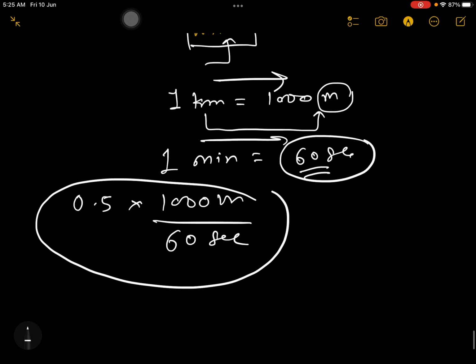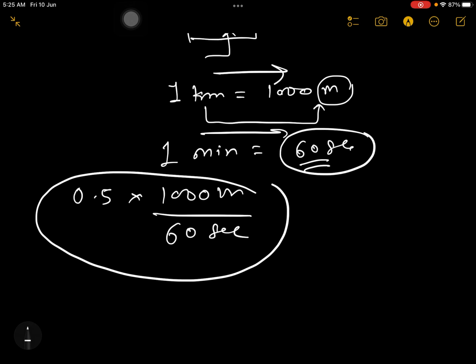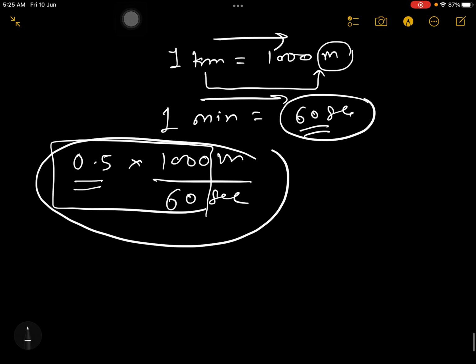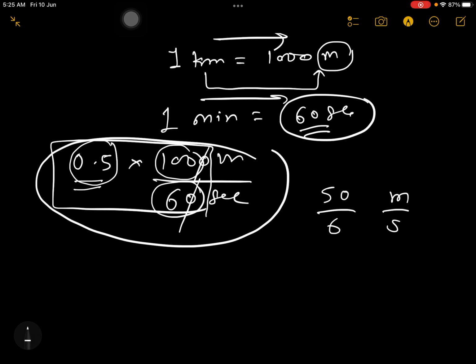Now when you solve these portions, 0.5 and this 60, we can cancel this 0 and this 0, and 1000 and 0.5 multiplied give 500, so it becomes 50 by 6 meter per second. Now convert 50 by 6 into decimal and tell me in the comment box what your answer is. So this doctor problem is done.